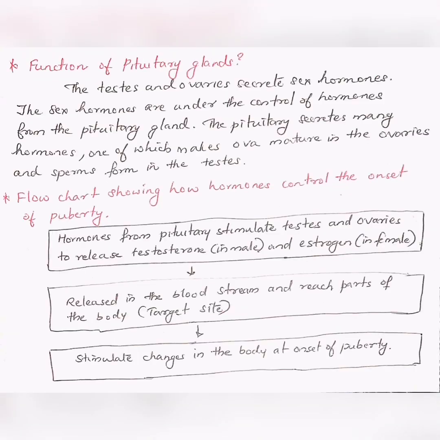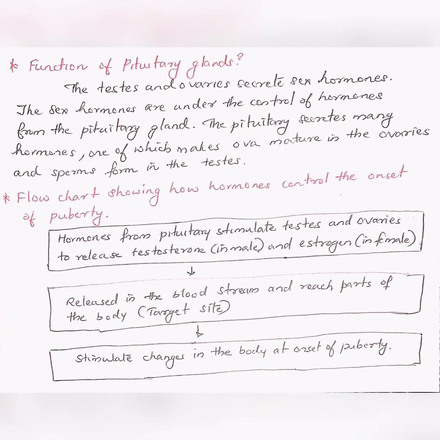Function of pituitary gland. The testes and ovaries secrete sex hormones. The sex hormones are under the control of hormones from the pituitary gland. The pituitary secretes many hormones, one of which makes ova mature in the ovaries and sperm form in the testes.